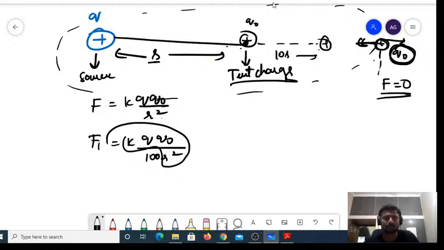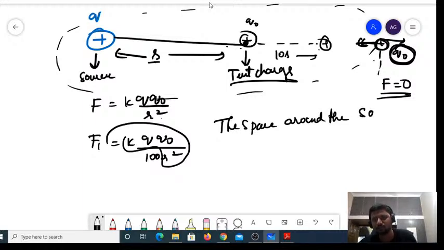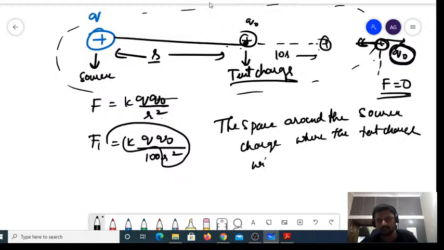The region, a space around a source charge, where the test charge will experience an electrostatic force of attraction or repulsion.